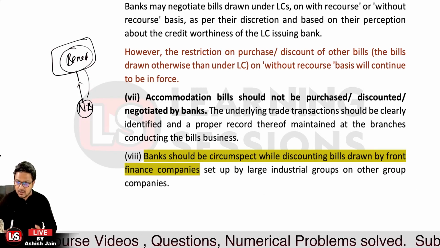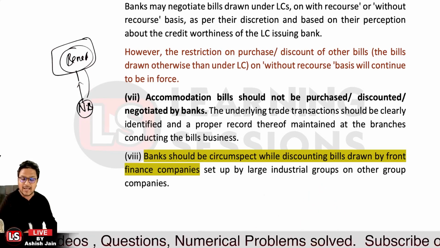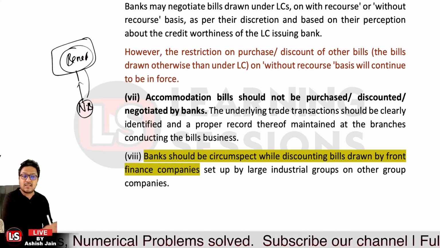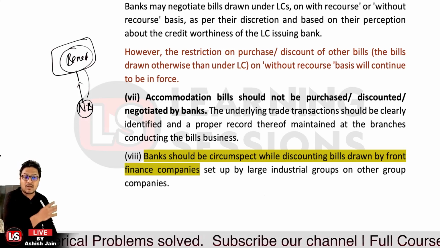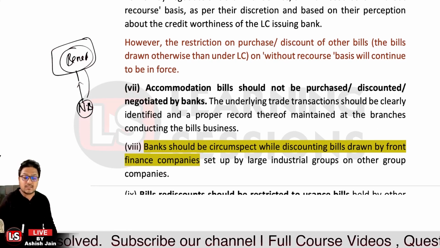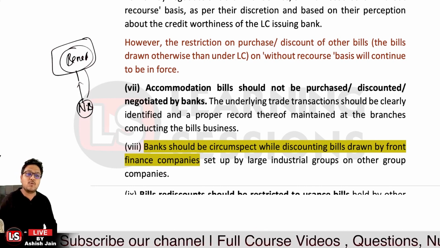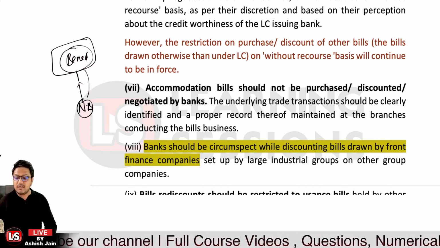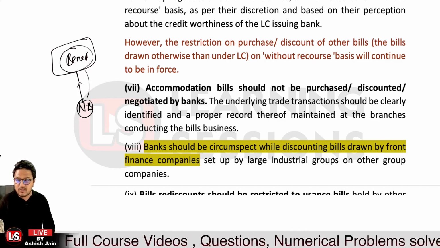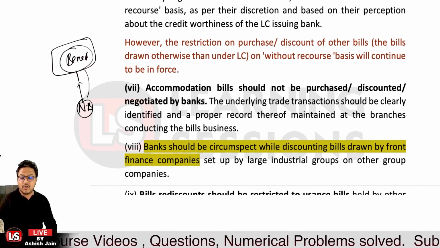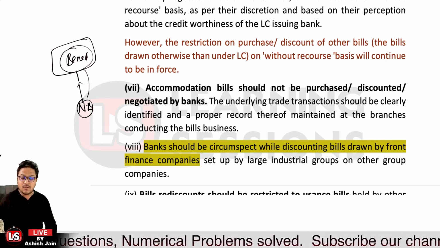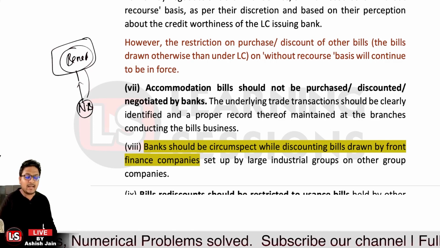Now I have already told you in brief what the accommodation bill is all about. It is related to banks being circumspect. Banks should be circumspect while discounting bills drawn by front finance companies which are set up by large industrial groups. Let's say we have a group of companies or a large industrial group, and they have front finance companies which are issuing or drawing the bill of exchange. So the bank should be quite suspicious about it and take care of it.